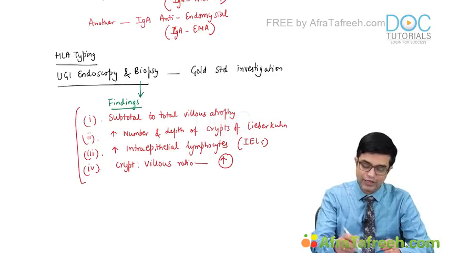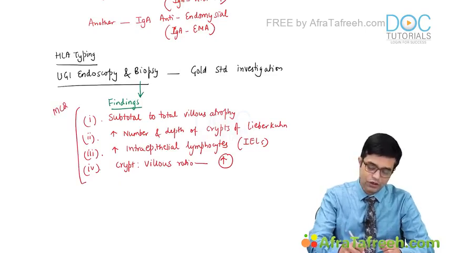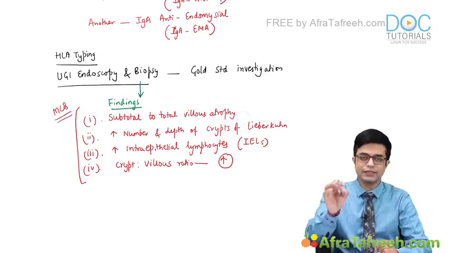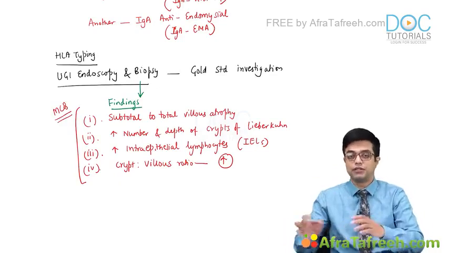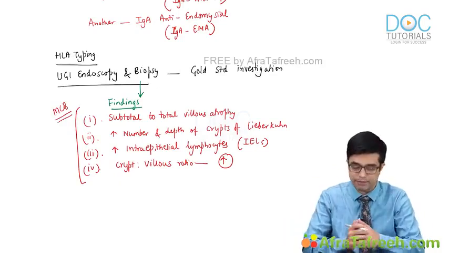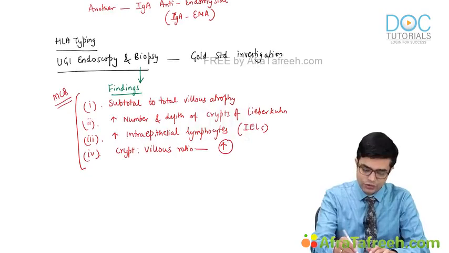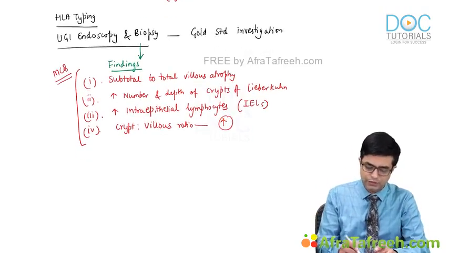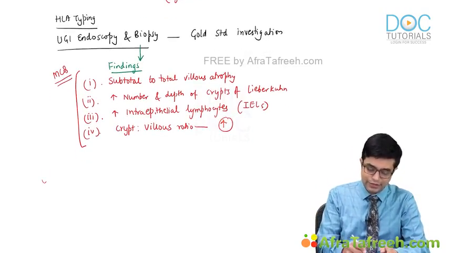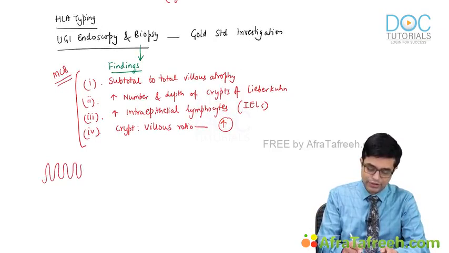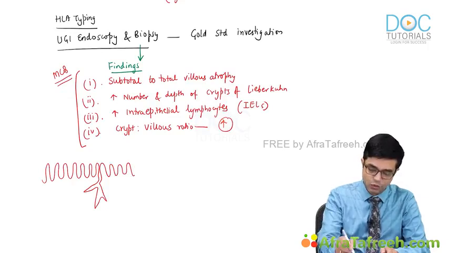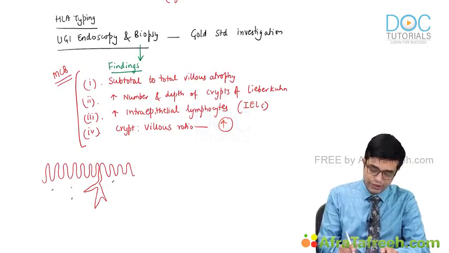All four have been asked as MCQ points. All of the following are seen in celiac disease on histopathology, except, this is how the questions are asked in the exam. I'll show you a histological picture also, but here imagine that this is the small intestinal mucosa, right? These are the villi. In between you will have a crypt of Lieberkühn and there will be occasional lymphocytes being present, right?